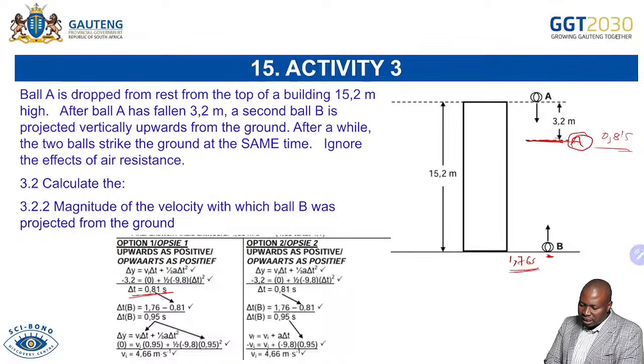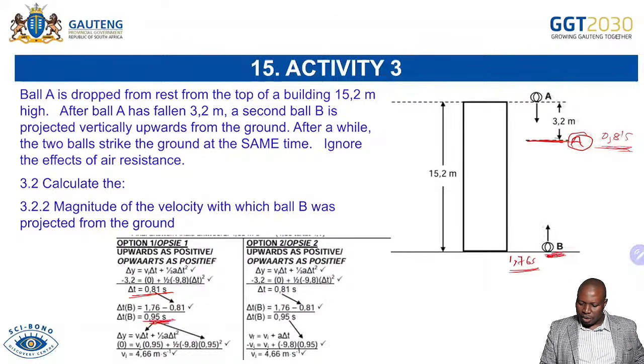We subtract 0.81 because B was not there in the event when A was moving for 0.81 second. But after this 0.81, they are moving, all of them. B is going up, A is going down. Hence, we are saying 0.9 seconds is the time that both A and B took after the 3.2 point there.